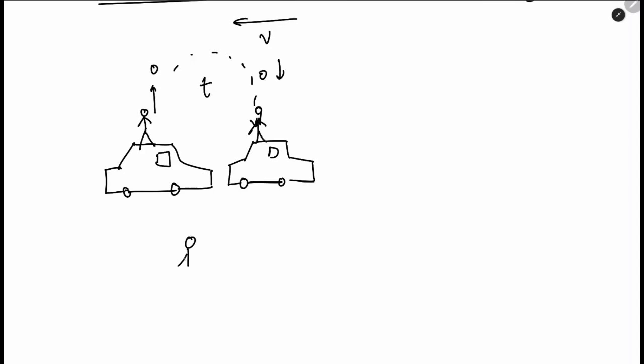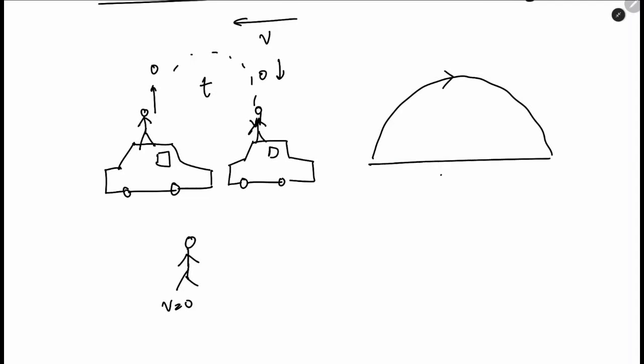But for the person standing on the ground with zero velocity, he will see that the ball is traversing in space, and the ball rose up from here and then it fell down.